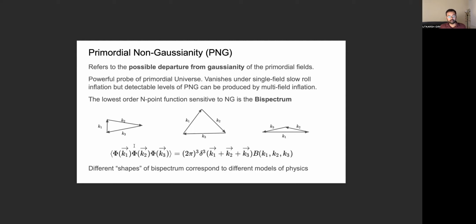And depending on the relative sizes of the wave vectors and their orientation, the bispectrum can be broadly classified into different shapes, and different models of inflation or primordial physics predict the bispectrum signal to peak in one shape and not in another, or vice versa. For example, the local type primordial non-Gaussianity predicts a bispectrum in the squeezed limit, where two of the modes of the triangle are much larger than the third.